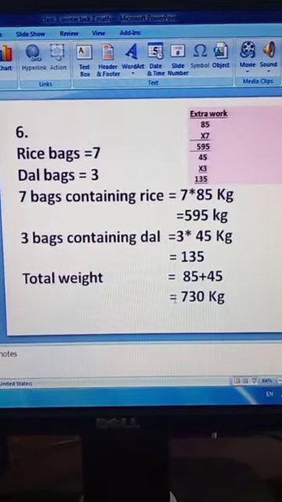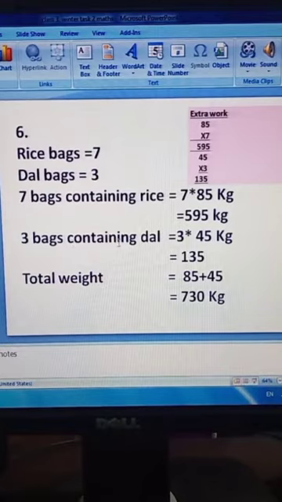Number 6. During a flood relief campaign, 7 bags each containing 85 kg rice and 3 bags containing 45 kg dal. Okay. Rice bags are 7, dal bags are 3. 7 bags containing rice, 85 kg per bag. So we will find out the total kgs in 7 bags. 85 multiply 7, this will be 595 kg.